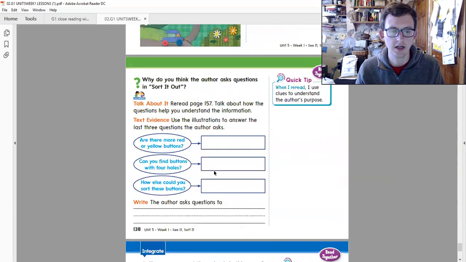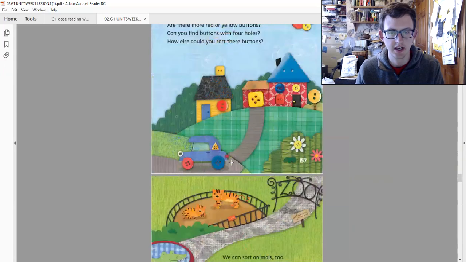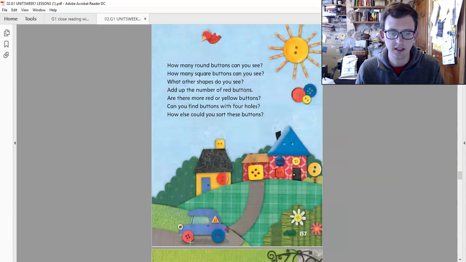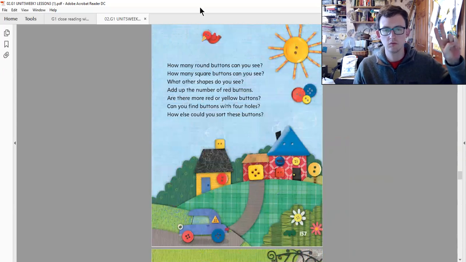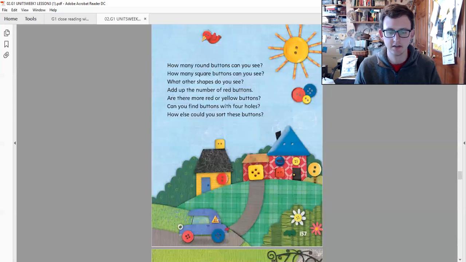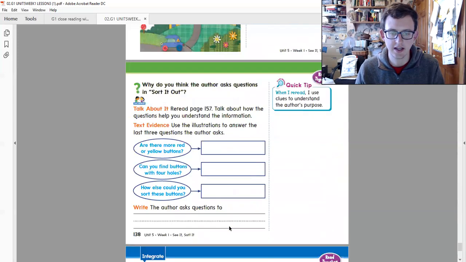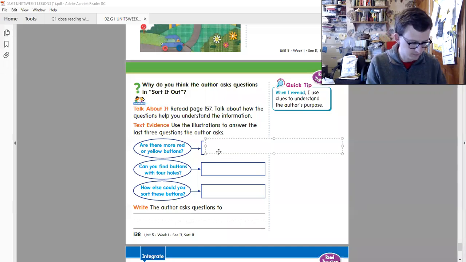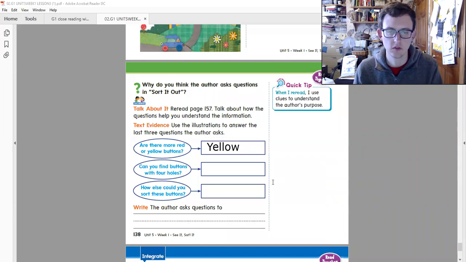Are there more red or yellow buttons? Let's go up and check. So we see 1, 2, 3, 4, 5 red buttons. We see 1, 2, 3, 4, 5, 6, 7, 8, 9 yellow buttons. So we can say that there are more yellow buttons, right? Yellow.